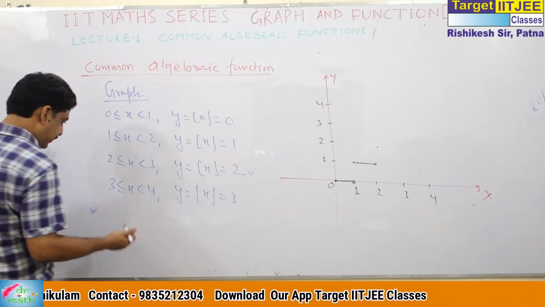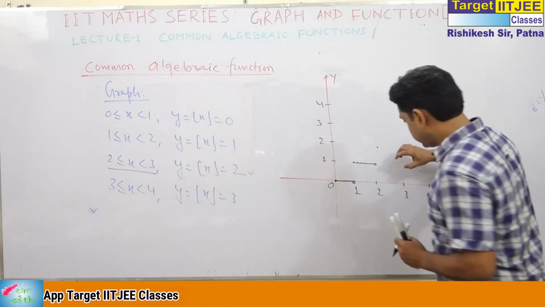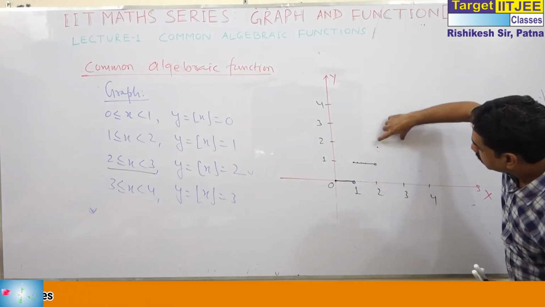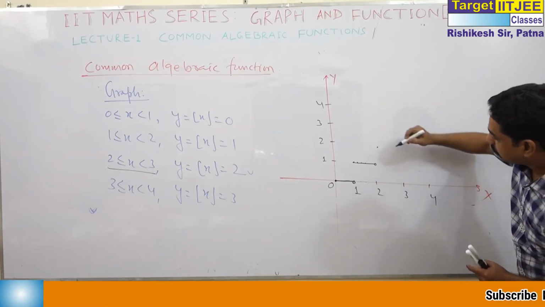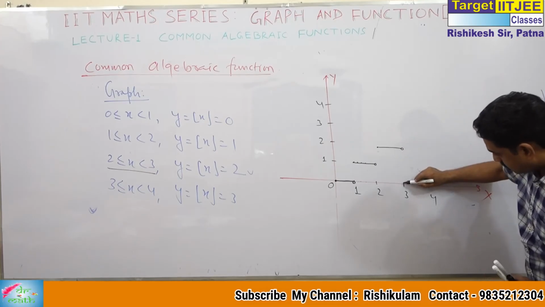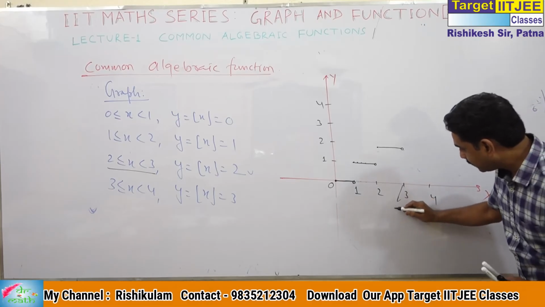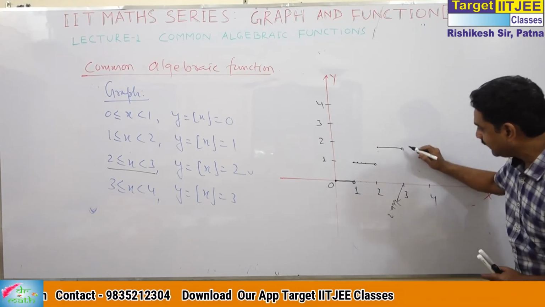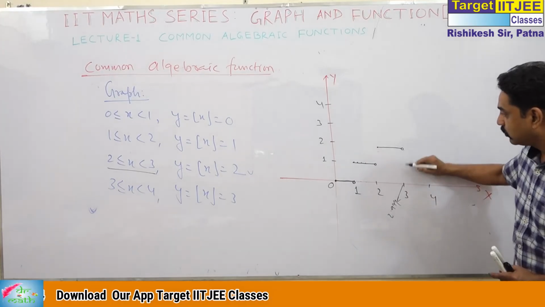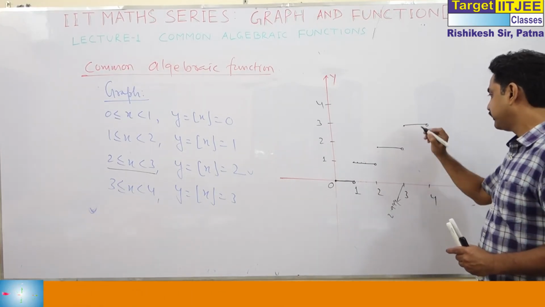Now see in another way. For x from 2 to 3, y is 2. Just above 3 we will put an open sign, because at 2.999 this is 2, and as x goes to 3, it jumps to 3. This is not a continuous function.